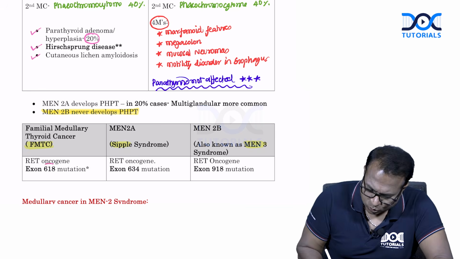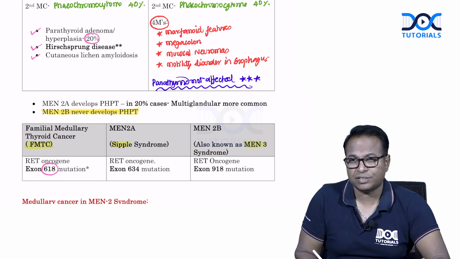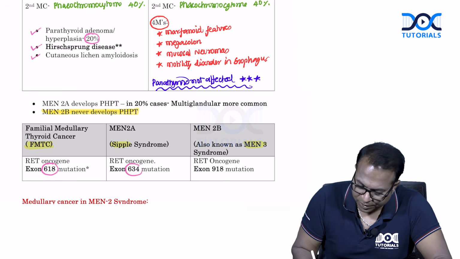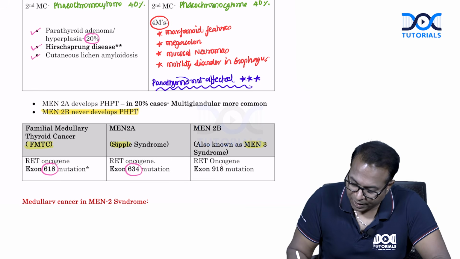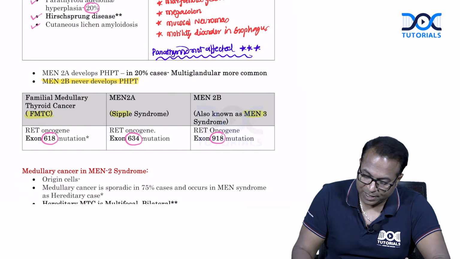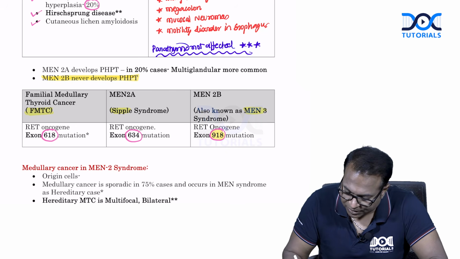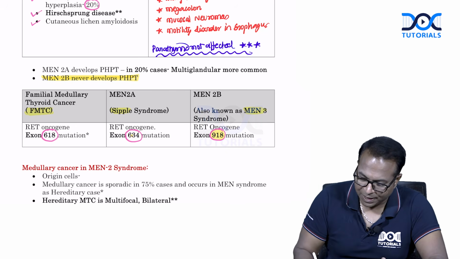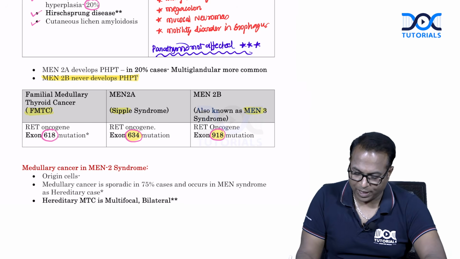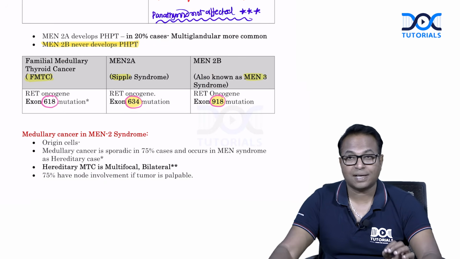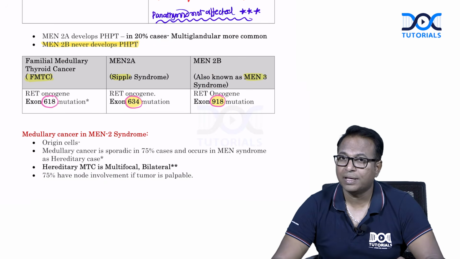So exon 618 is familial cancer syndrome, 634 is Sipple syndrome, 918 is MEN2B. So remember, MEN2B has 918 mutation. So exon 918 is MEN2B, 634 is MEN2A. So don't forget, medullary cancer is a very important point of discussion in this topic.